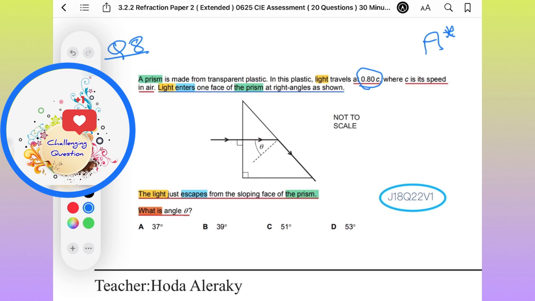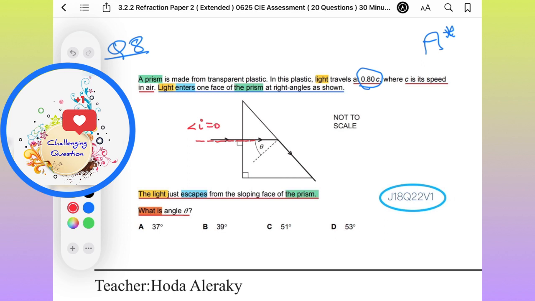Where C is the speed of light in air or vacuum, light enters one face of the prism at right angle. When the question is telling you that the light enters or strikes at right angle, it doesn't mean at all that the angle of incidence is 90. No, it means the incident light ray is along the normal, which means the angle of incidence is equal to 0.